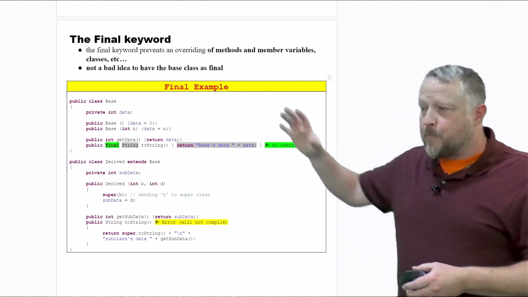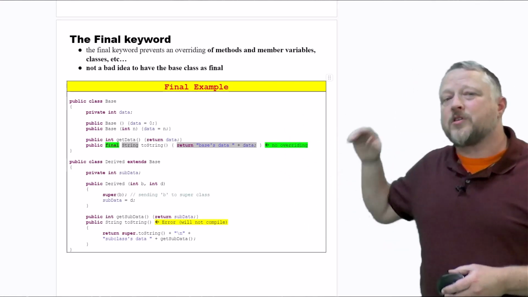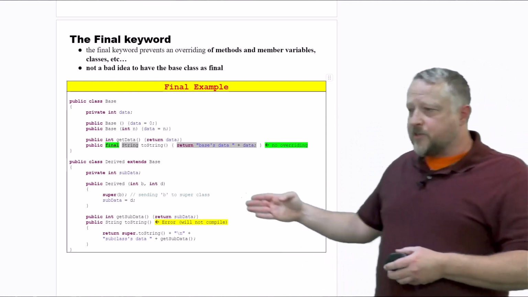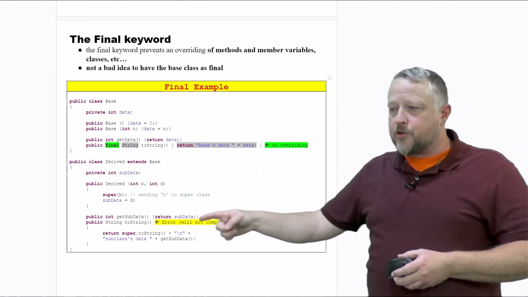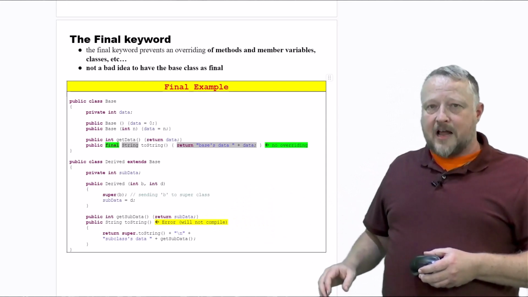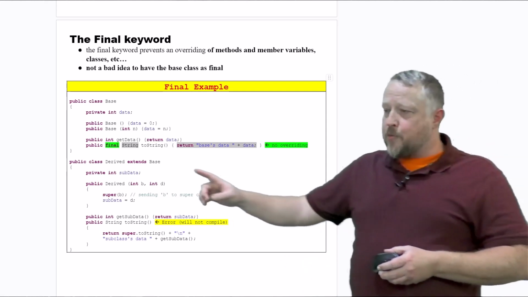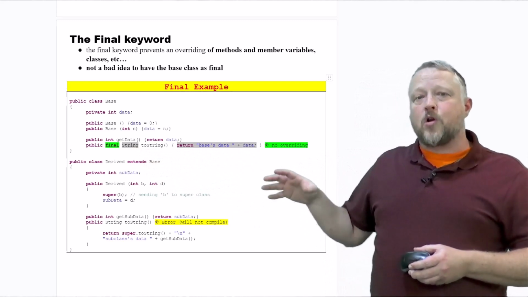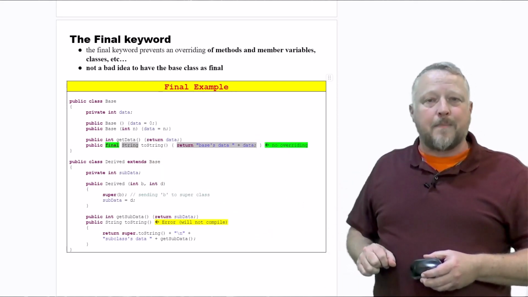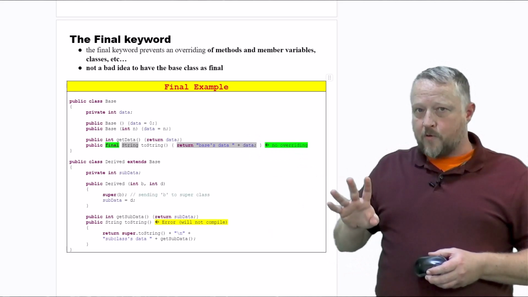So in this particular example, there's an error. The reason why is because I have a toString in the base class, and then I have another toString in the derived class. If I did not put the word final in here, the toString down here would override the toString from my base class. There's your overriding.